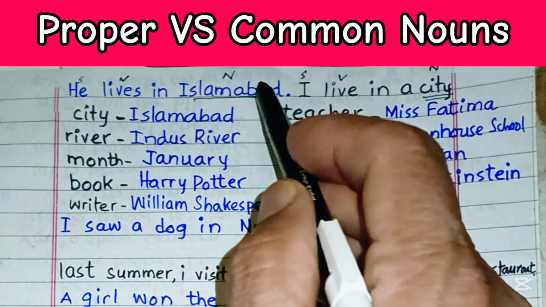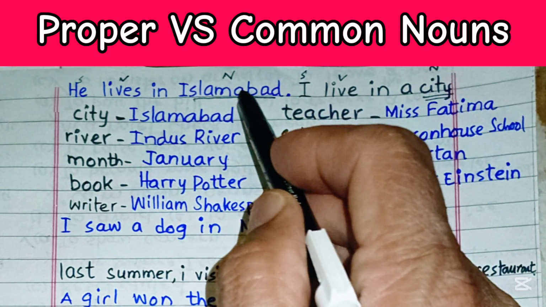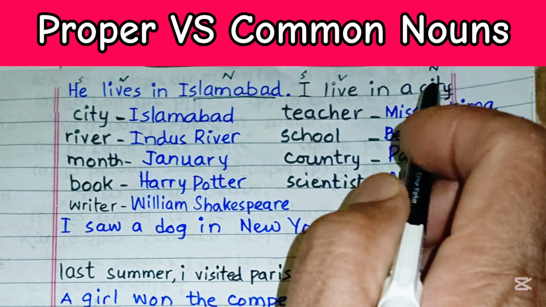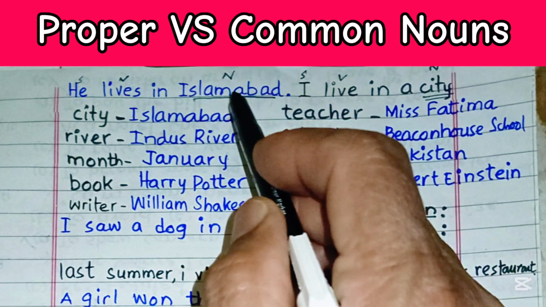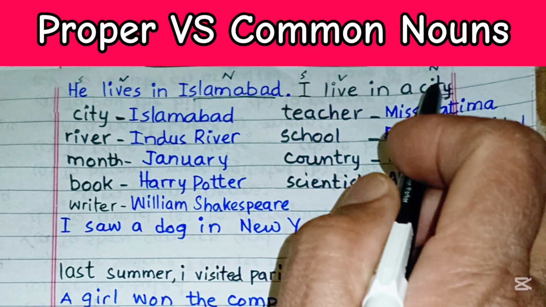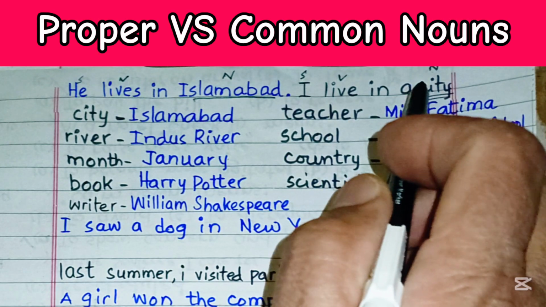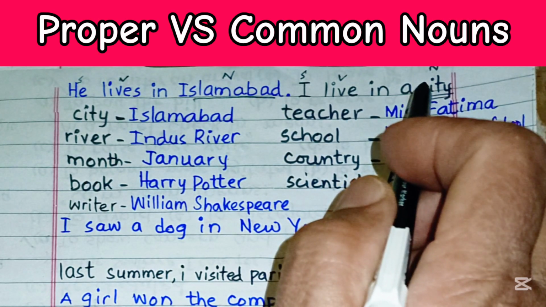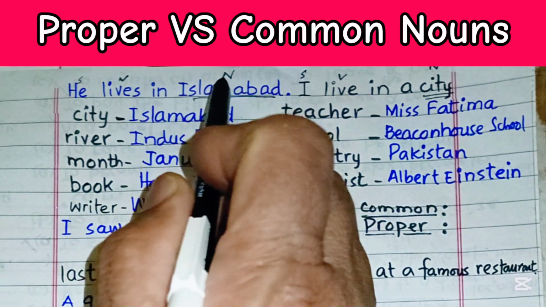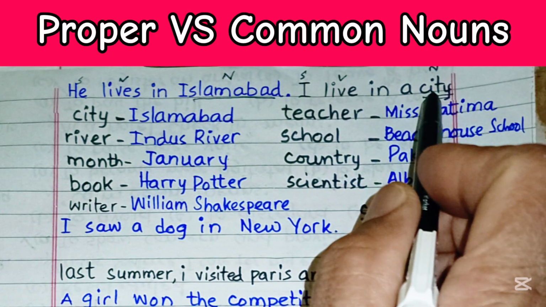Now what's the difference between this and this one? The difference lies in specificity on one side and ordinariness or commonality on the other. This is a special one and this is an ordinary one. It may be any city, it may be Lahore, it may be Karachi, we haven't named that city. So over here, he lives in Islamabad, this is a proper noun, whereas this is the name of any city.